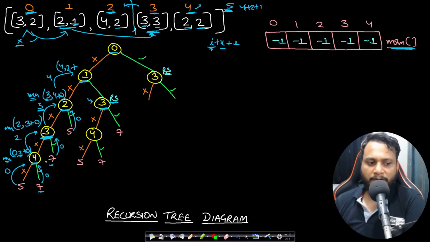Now, since you have already calculated for 4 the max profit of 2, so I will be updating it when I was at 4. When I was at 3, I will be updating this to 3. When I was at 2, then I will be updating this to 4 because the max profit calculated was 4.